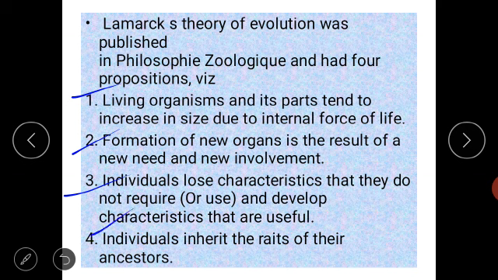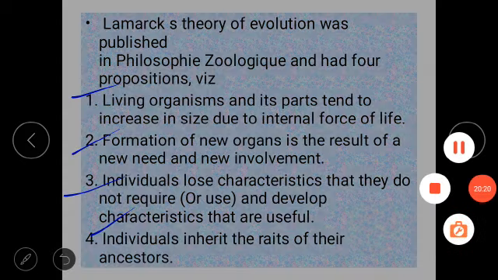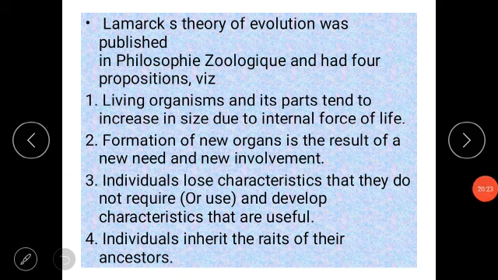Fourth, individuals inherit the traits of their ancestors. Whatever characters are present in us today are inherited from our ancestral parents, meaning the parents who were present thousands of years ago, who are called ancestors, our previous ancestors. So these are the four assumptions of Lamarck's theory.